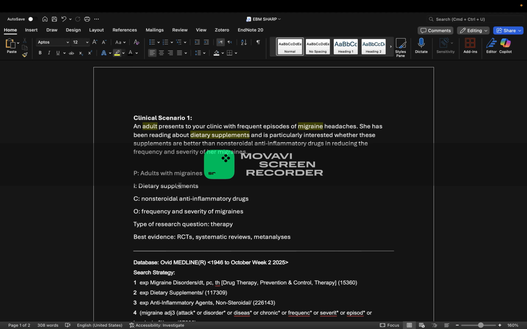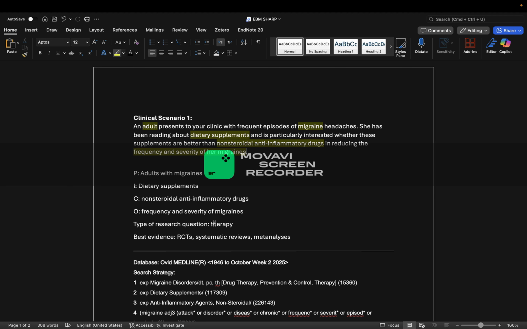We are comparing dietary supplements to non-steroidal anti-inflammatory drugs, so the comparison would be NSAIDs. And finally, the main thing the patient is wondering about is whether these dietary supplements can reduce frequency and severity of her migraines. So the frequency and severity of her migraines would be the outcome. Ultimately we want to see whether these dietary supplements are better or worse than NSAIDs in helping this patient get over her migraines.